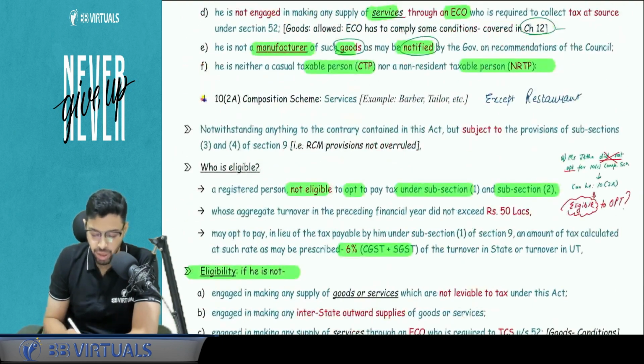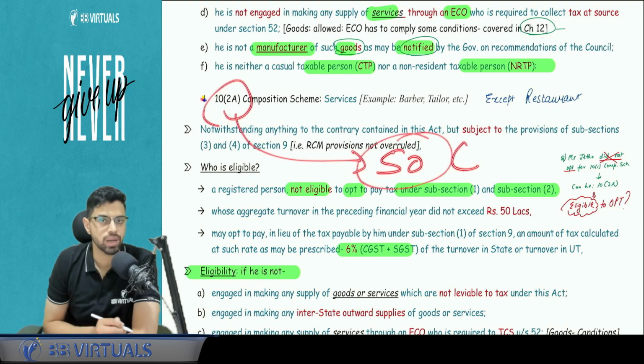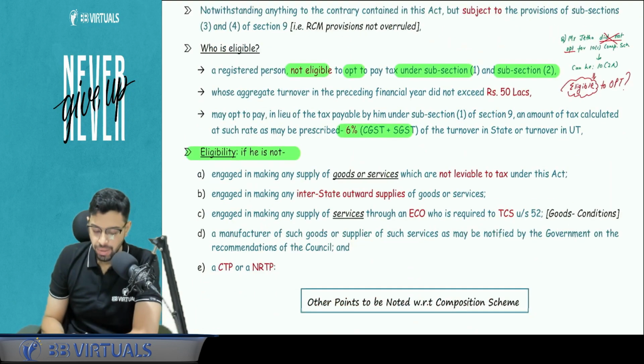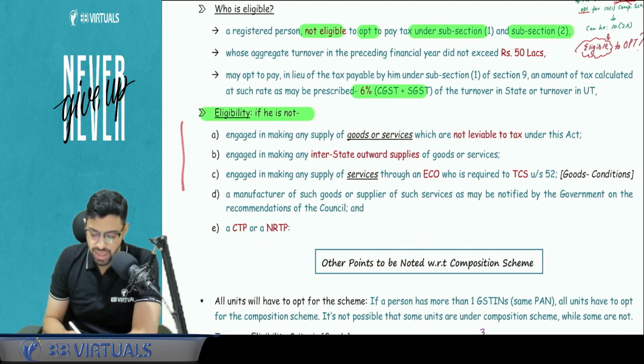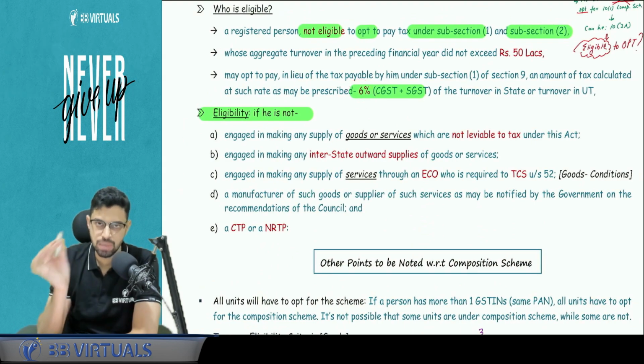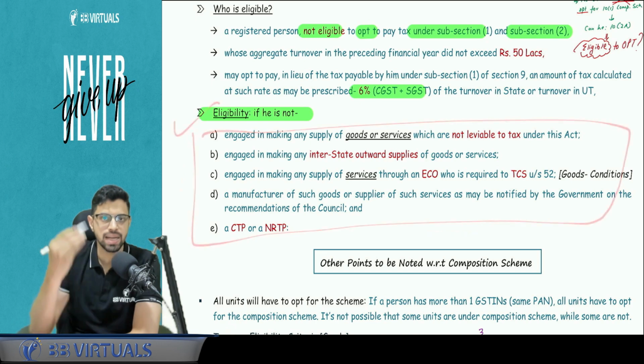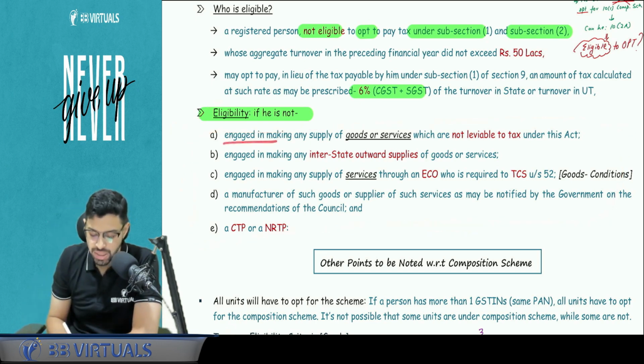And when I talk about the 10.2a limit, the composition scheme, the eligibility is 50 lakhs turnover. And this is common for all the states. Clear? Eligibility test is the same. Rate I have covered, 6%. 6% means 3% and 3%. Eligibility is almost exactly the same as above, that you should not be engaged in making any supply of goods or services. This is the differential point.